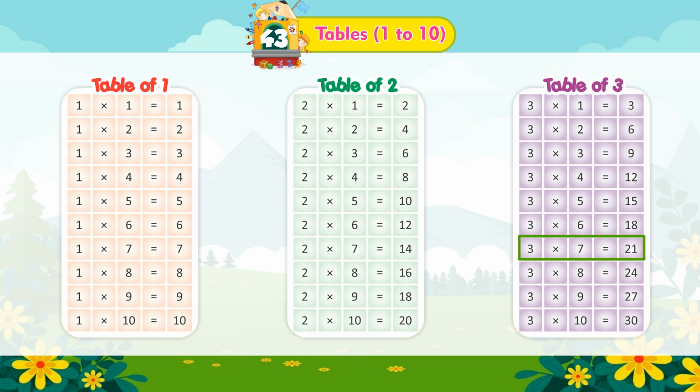3 multiplied by 7 is equal to 21. 3 multiplied by 8 is equal to 24. 3 multiplied by 9 is equal to 27. 3 multiplied by 10 is equal to 30.